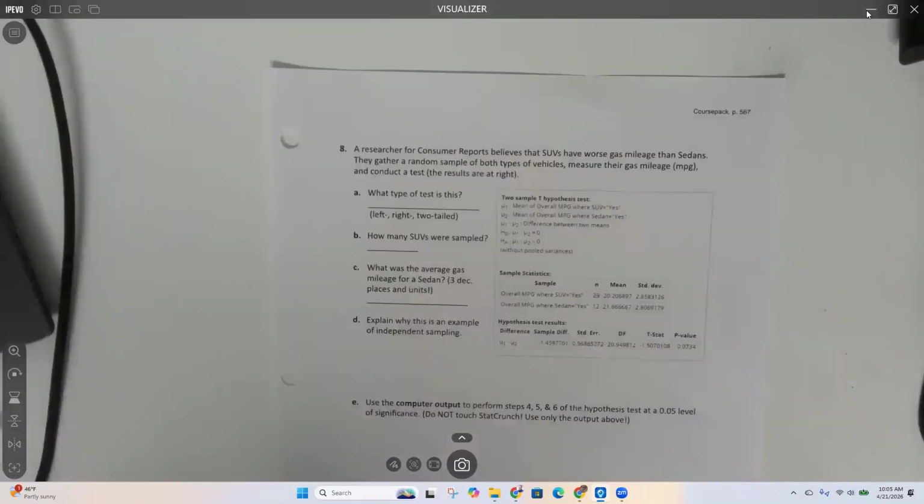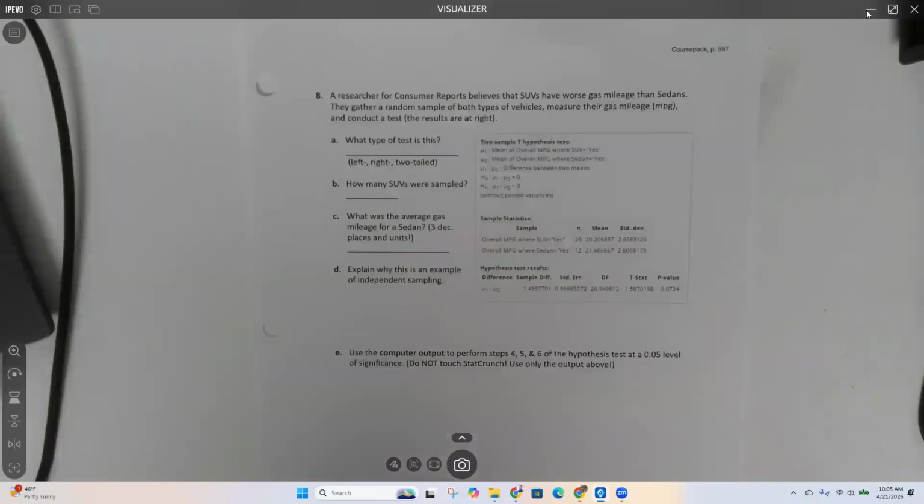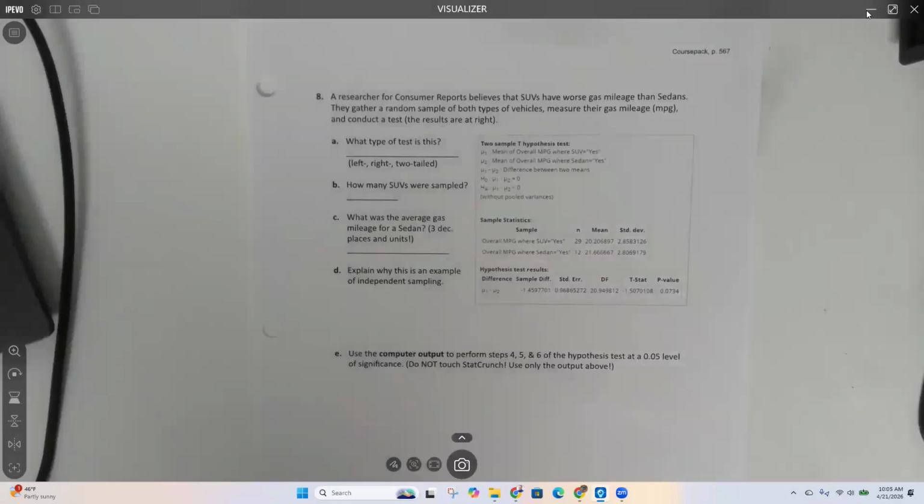A couple more hints. Page 567. A researcher for Consumer Reports believes that SUVs have worse gas mileage than sedans. They gather a random sample of both vehicles, measure the gas mileage, conduct a test. What type of test is it? Okay, so the hint I'm going to give is what page we want to look at for this.